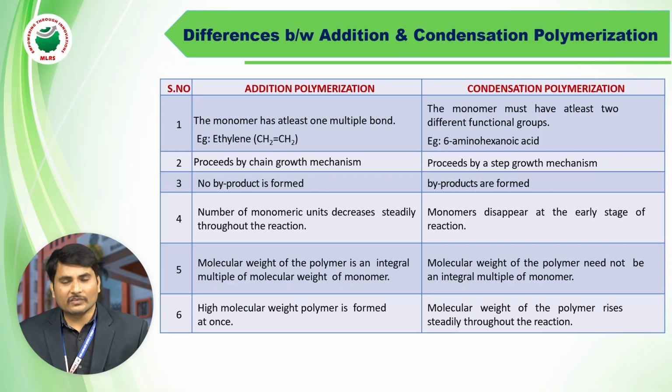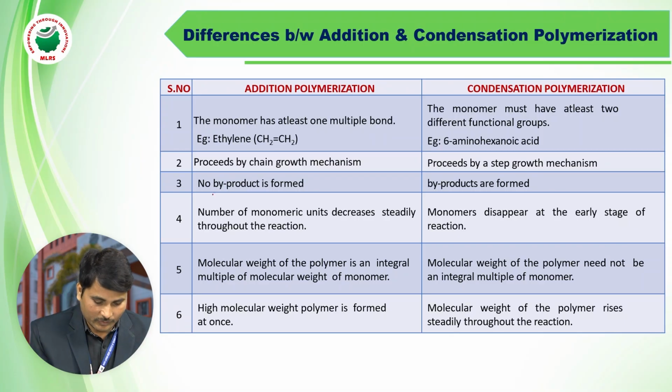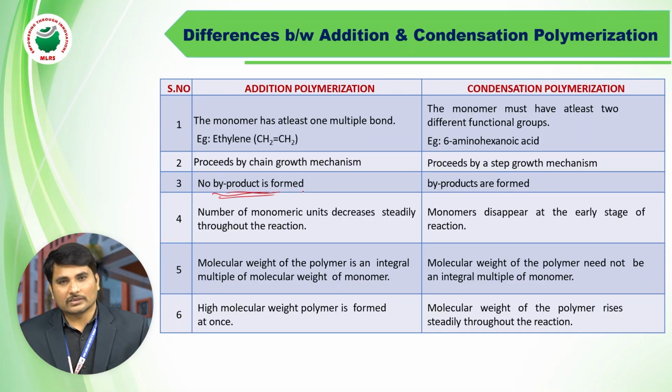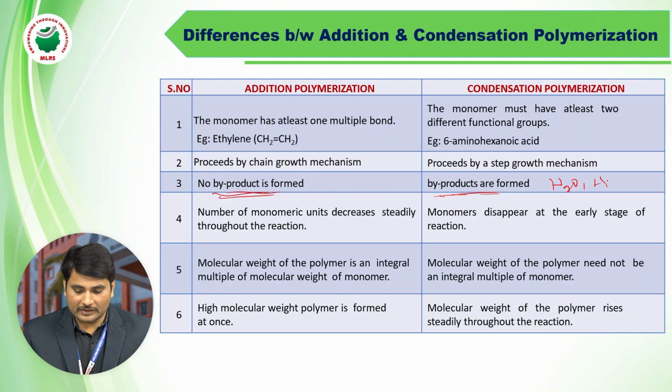After that, we have the difference between addition polymerization and condensation polymerization. As I told you, addition polymerization is also called chain polymerization, and condensation polymerization is also called step growth polymerization. In addition polymerization, there is no formation of byproducts, and in condensation polymerization we get byproducts like water and HCl. It is the main difference between addition and condensation polymerization.